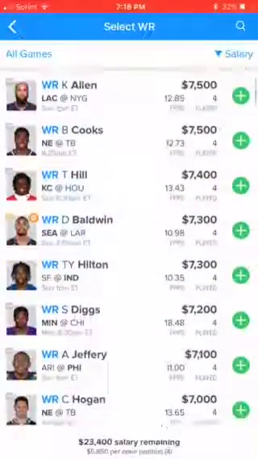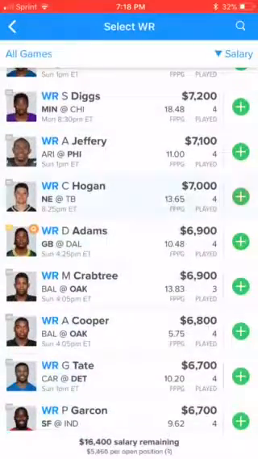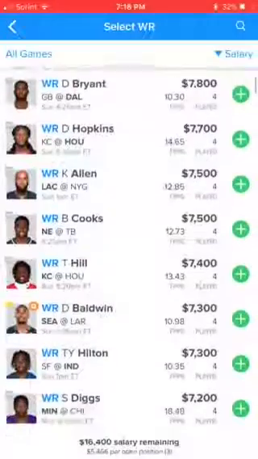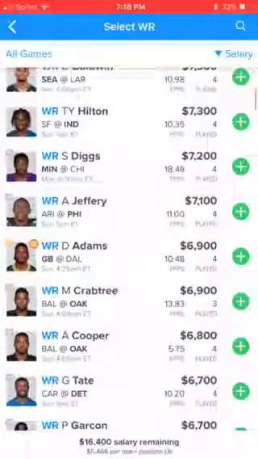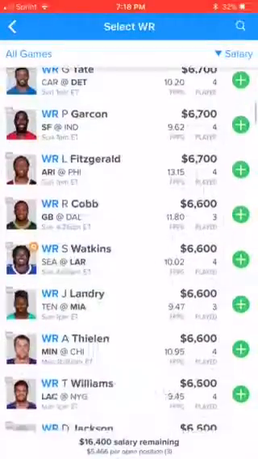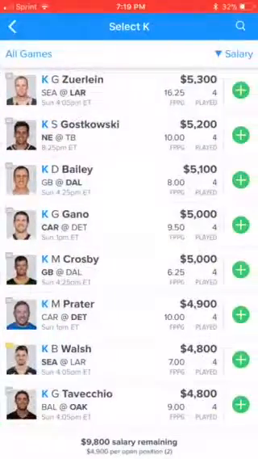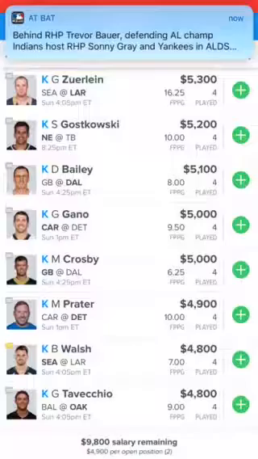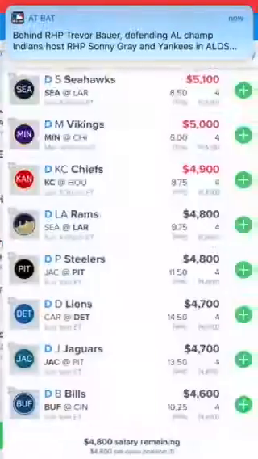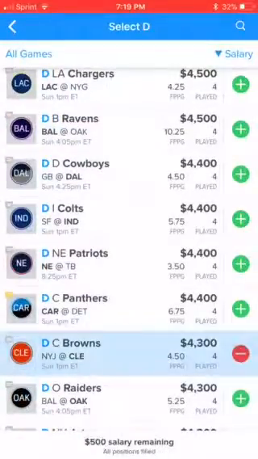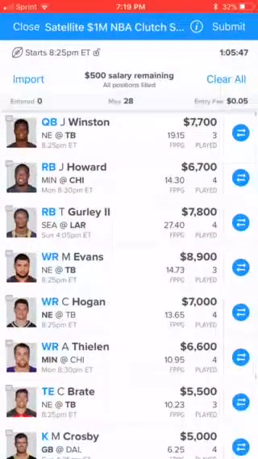I'm also going to enter Chris Hogan. Rob Gronkowski is hurt. Brady will have to lean on him. I'm also going to enter Adam Thielen. And my kicker and defense I already had picked out here with the Browns. Rounding that out to where we even have some extra to spend if we want, 500.